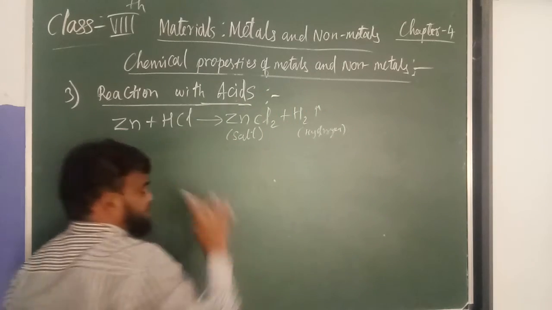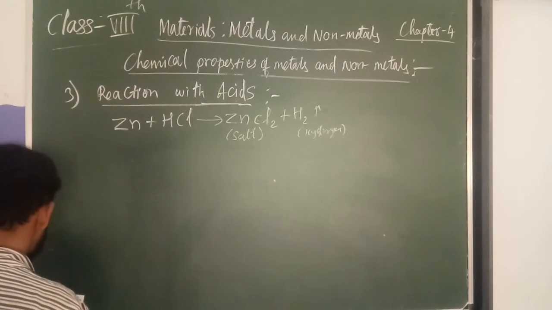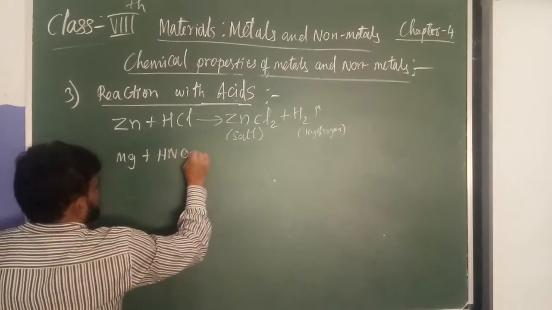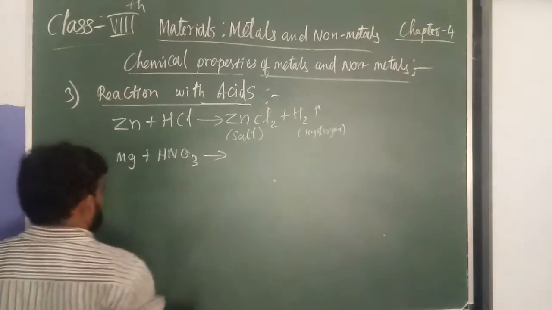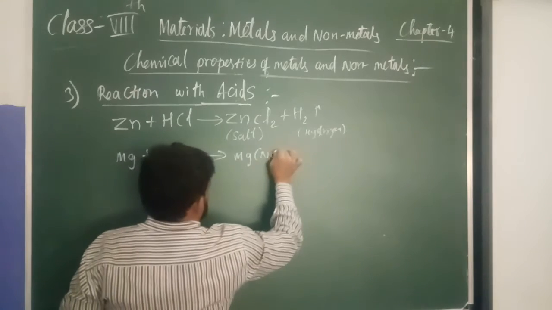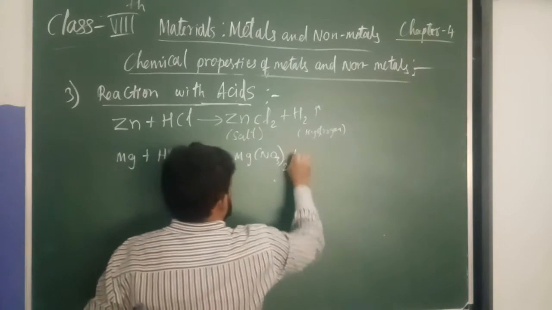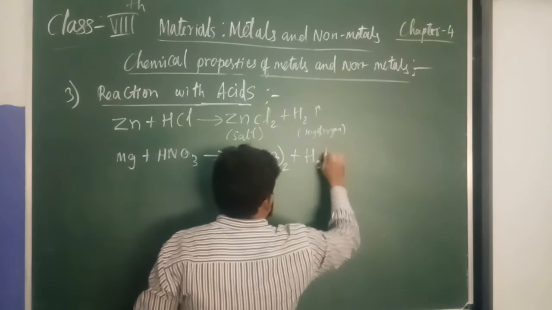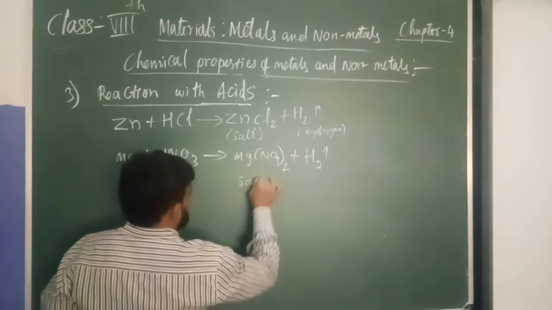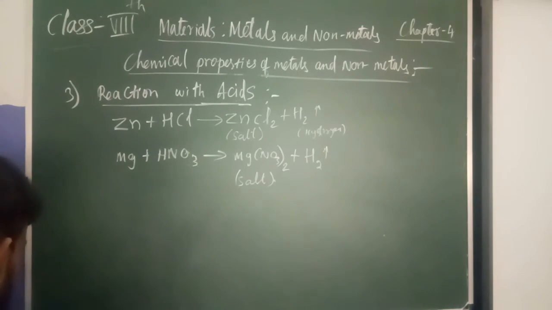Similarly, take magnesium: Mg plus HNO3. What does it give? Magnesium nitrate, Mg(NO3)2, and hydrogen gas will be released. That is also a salt, and hydrogen gas will evaporate.